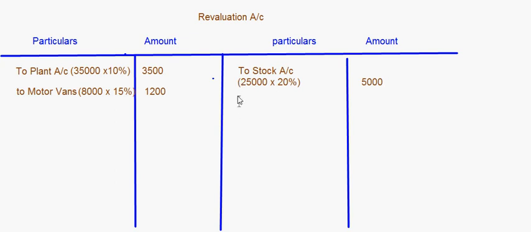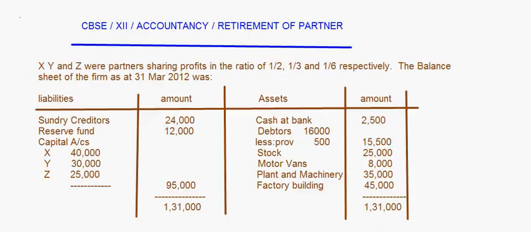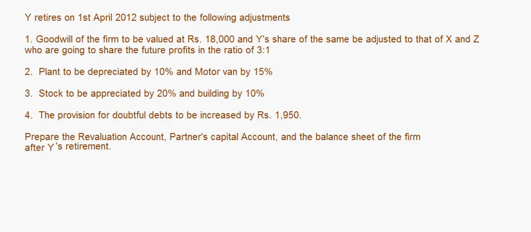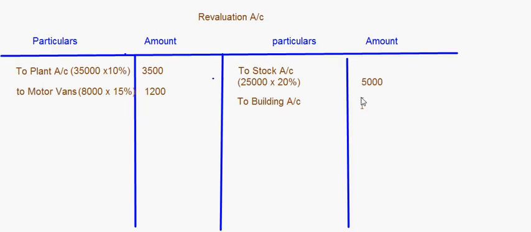Then you have to building account. The value of building is 45,000 here and it is appreciating by 10%. So 45,000 into 10% is 4,500.